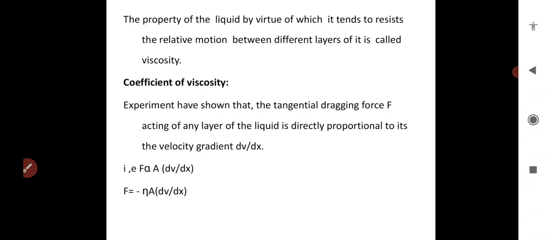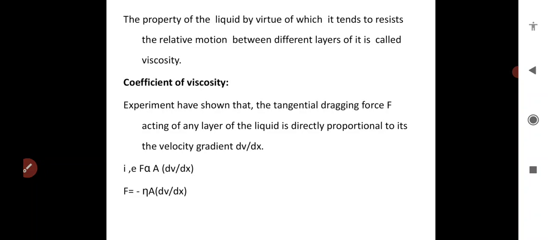The tangential dragging force is directly proportional to area and velocity gradient, and that proportionality constant is the coefficient of viscosity, eta. The dimensional formula is M L minus 1 T minus 1.